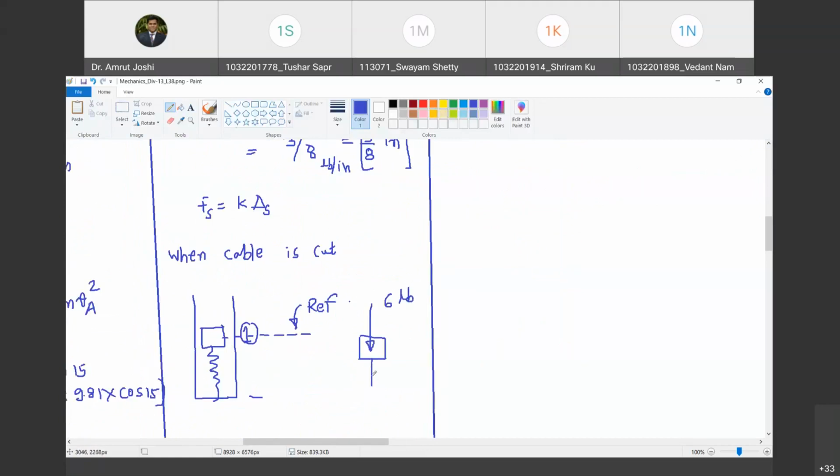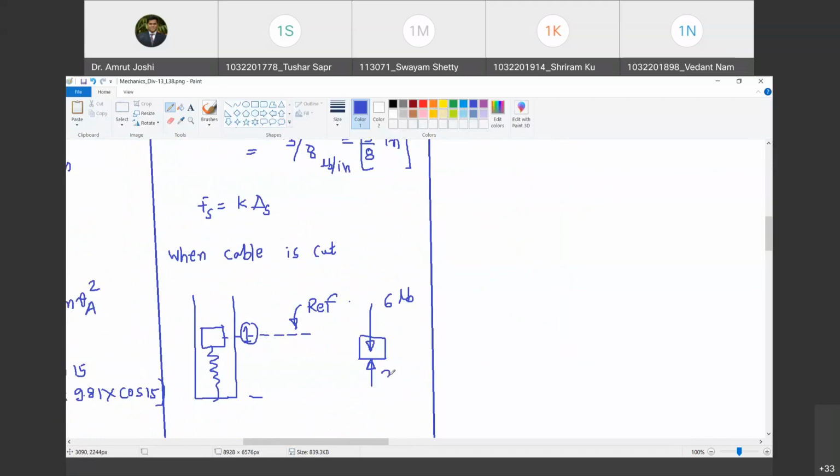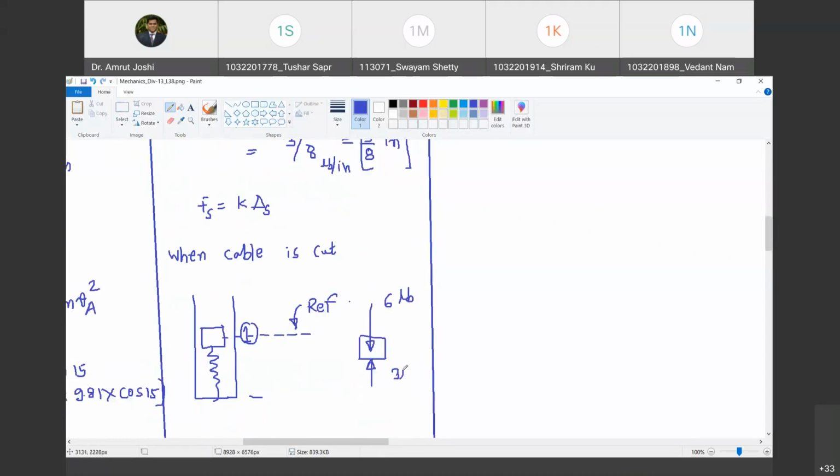And when the motion commences, it is already under the compressive force in the spring. And how much is that compressive force? 3 by 8. Sorry, it is 3 pounds. Are you with me? Yes, sir. This is the free body diagram you have to keep in mind. So there are two forces acting here. This is gravitational force. Do you agree with me? Yes, sir. And this is the spring force or elastic force.